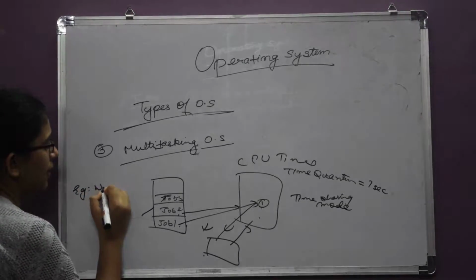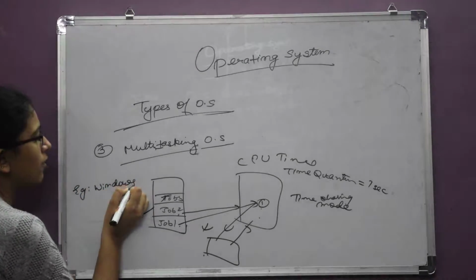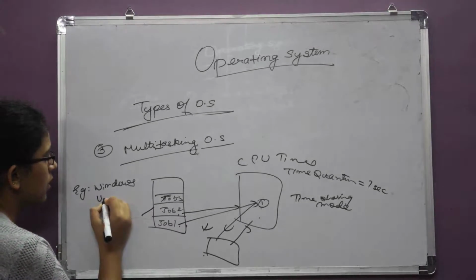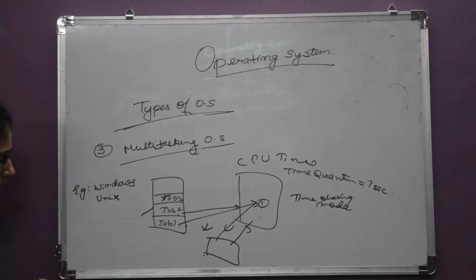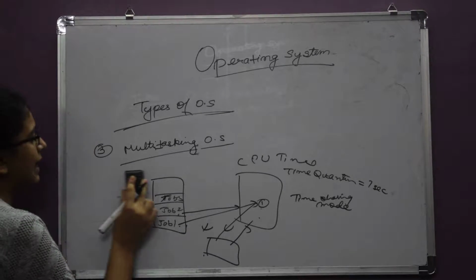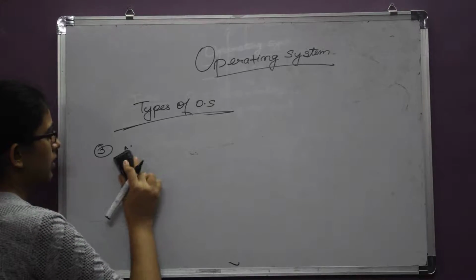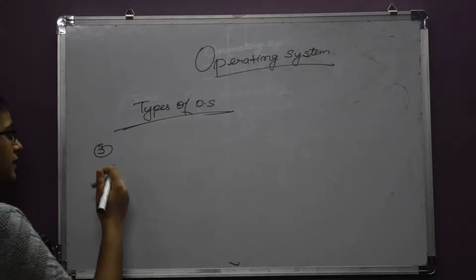Example, our Windows operating system works on multitasking operating system, and same is the case with Unix. Now coming to the last operating system, real-time operating system.